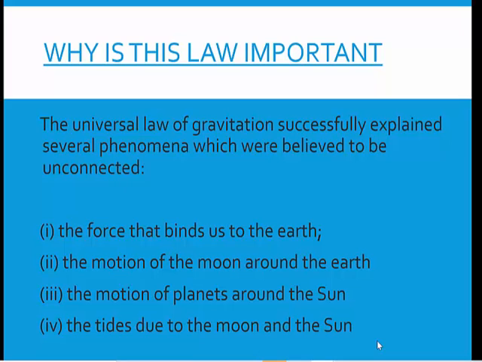This law and this force that we are talking about is that force which is responsible for all the planets rotating or revolving around the sun. Why do all the planets revolve around the sun? Because of this gravitational pull of the sun. Why is the moon going around the earth? Again, it is because of the universal law of gravitation. Why do all the planets go around the sun? Again, because of this universal law of gravitation.